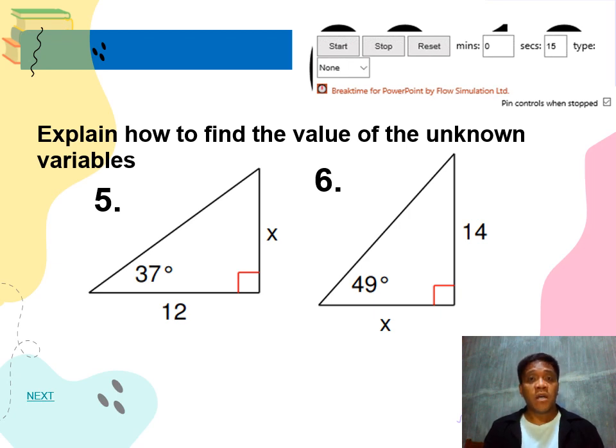Okay, your answer is tangent, which is opposite over adjacent because of the given, and that is correct. How about problem number 6? Okay, still the same as problem number 5. What is your answer for number 5? Tangent. You'll be using the tangent to get the value of the unknown variable x, which is opposite over adjacent, and you are also correct.